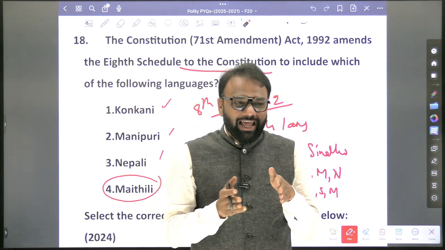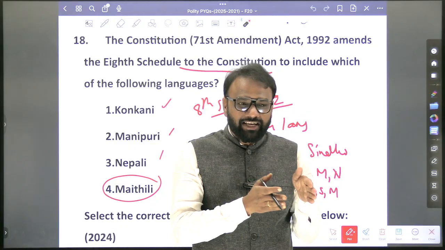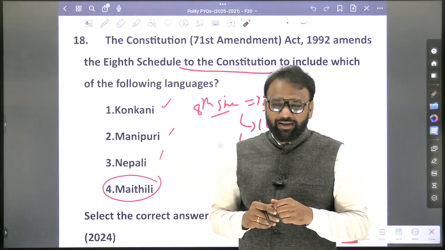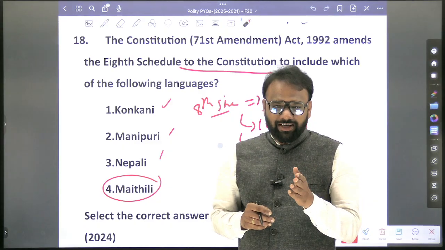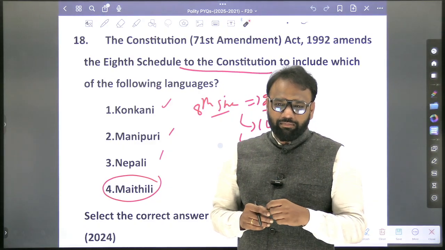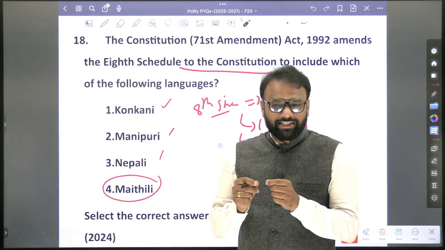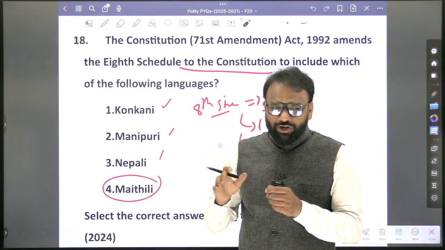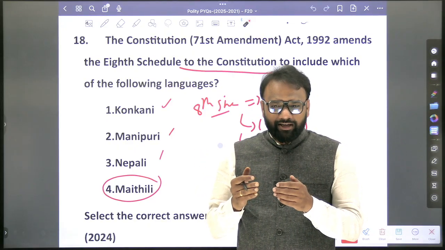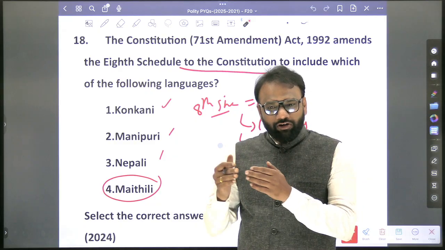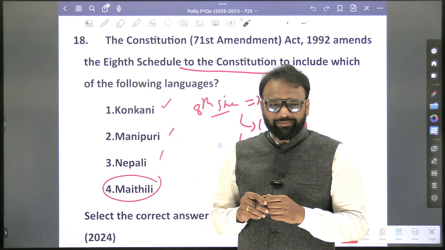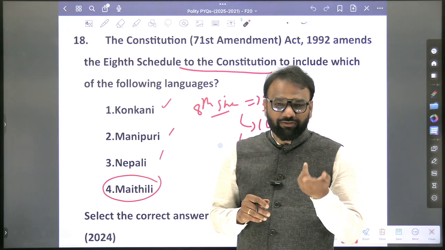Which were the languages given classical status in the recent past? Marathi, Assamese, Pali. Now totally how many classical languages do we have? 11. Are all the languages accorded classical status part of the 8th schedule? Which language is not part of the 8th schedule?